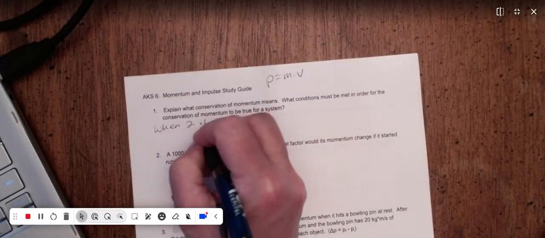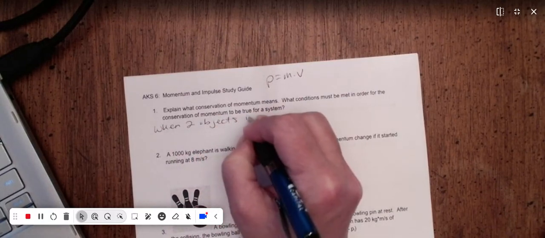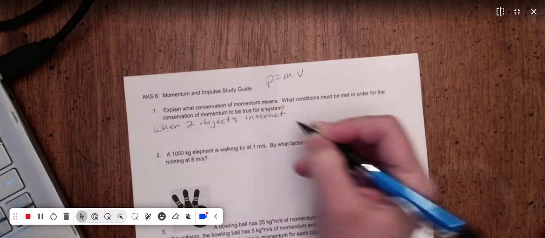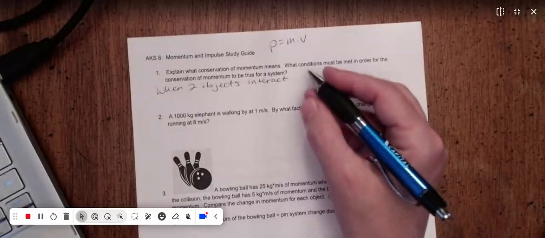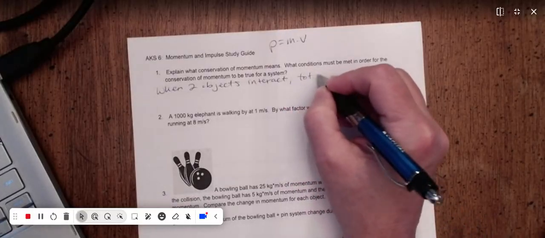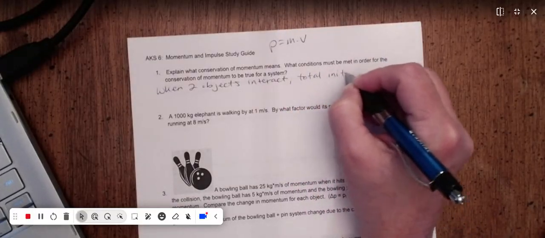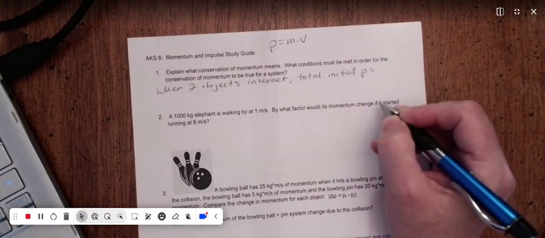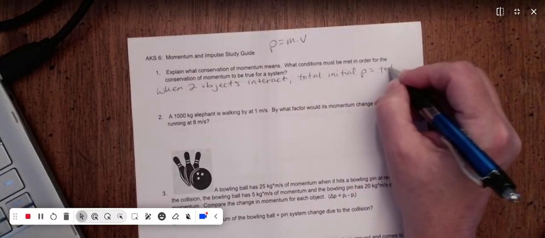when two objects interact, and mainly we've looked at that through collisions, okay, their total initial momentum, P, equals their total final.